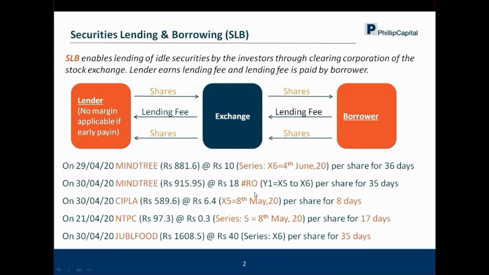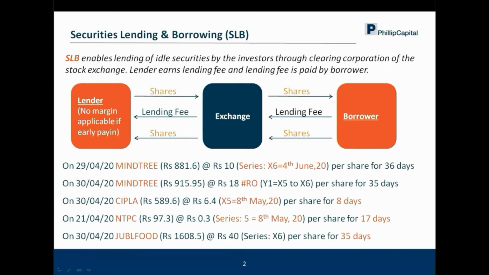Let's say, for example, you already had lent Mindtree to the exchange, okay? And you had lent it on the X5 series. Now, X5 is nothing but May. So May series, which is the first Thursday of May, is the expiry date or the settlement date. Now you don't want the shares back on the first Thursday of May. So what you can do, the exchange also provides something which is called a rollover. So you have an option of rolling over that security to the next series, which is X6.